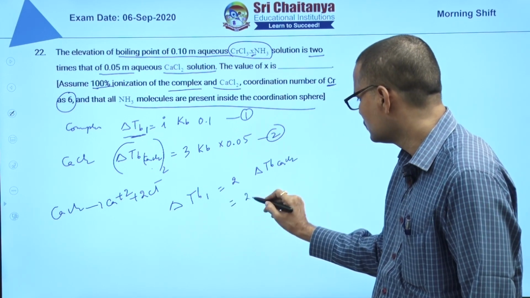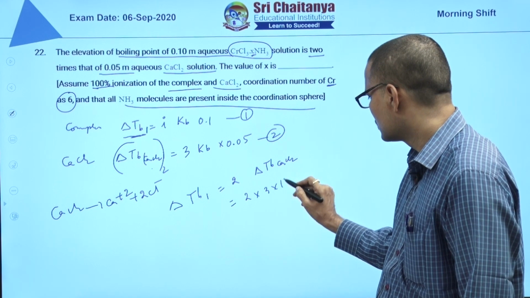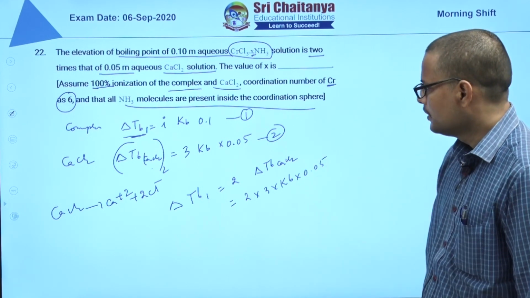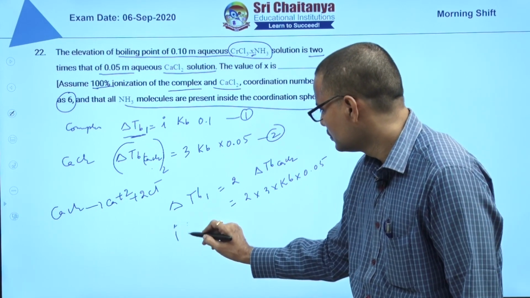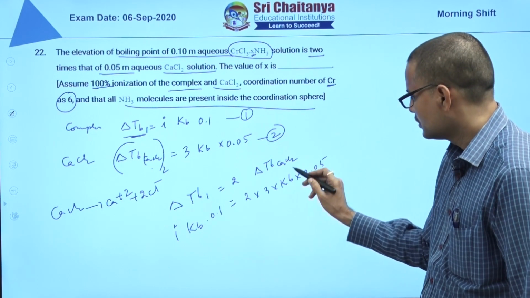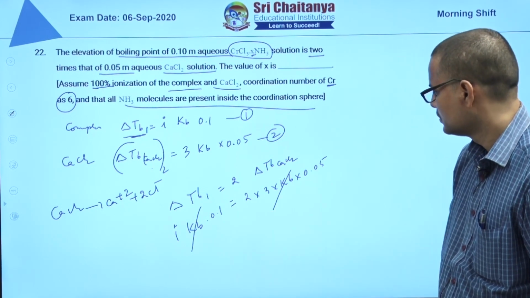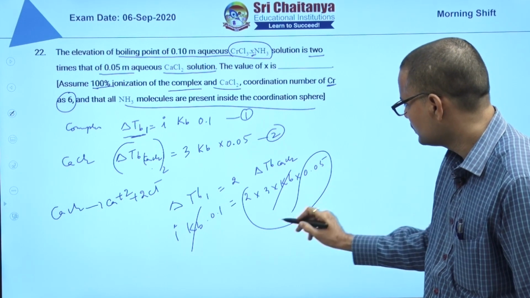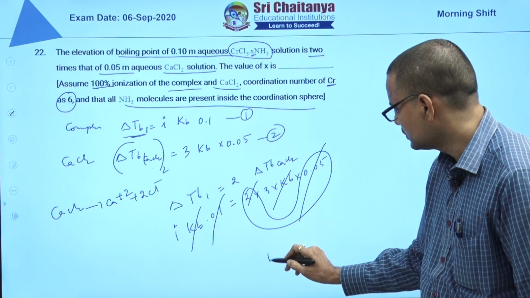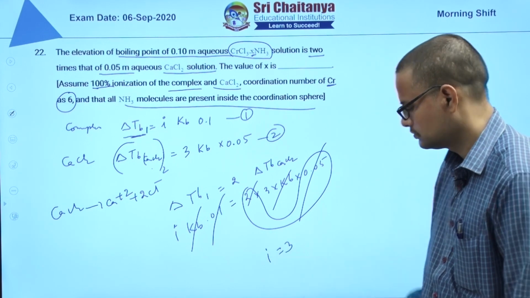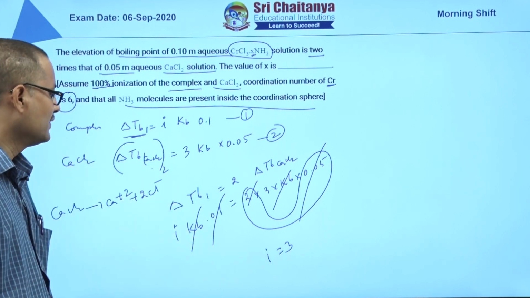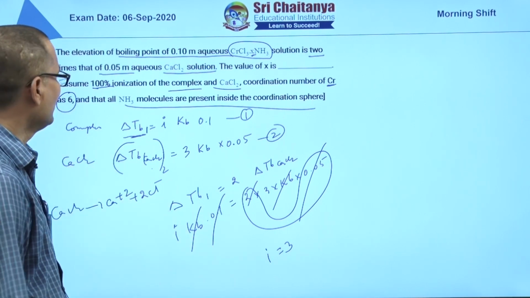That is equal to 2 into 3 into Kb into 0.05. Delta Tb1 is equal to i into Kb into 0.1. Kb gets cancelled. 2 into 0.05 is 0.1 only, these get cancelled, then i is equal to 3. So in the complex also, the Van 't Hoff factor is 3 only.